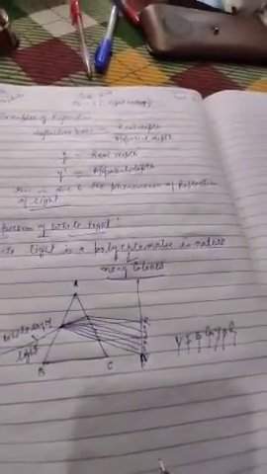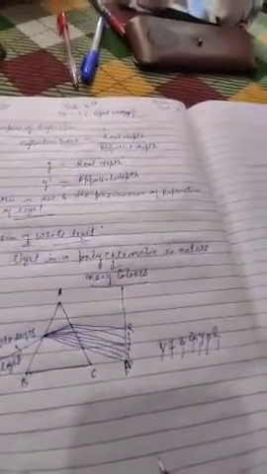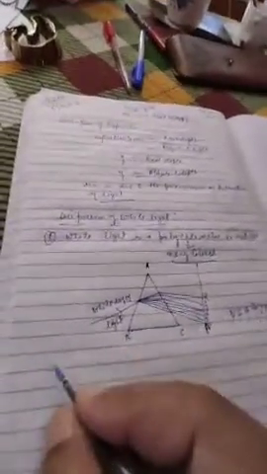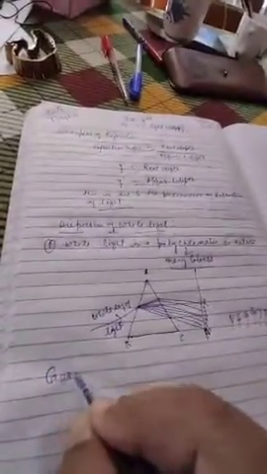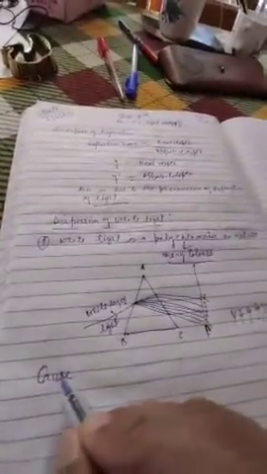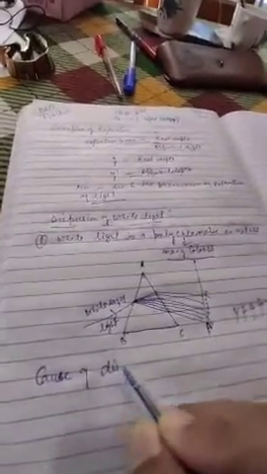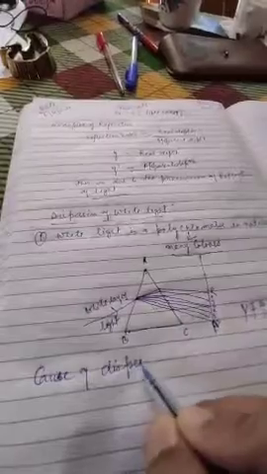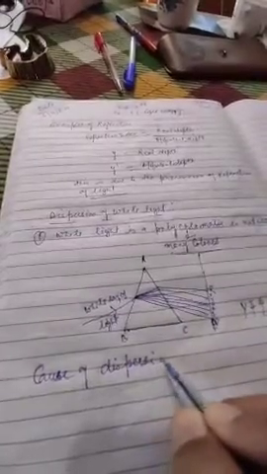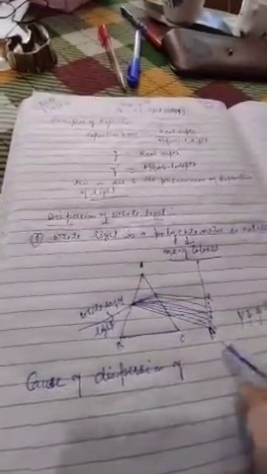Now the next topic is, what is the cause of dispersion of light? Important point. Cause of dispersion of white light.